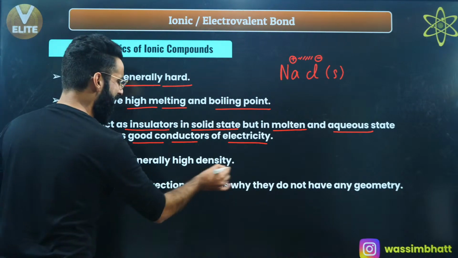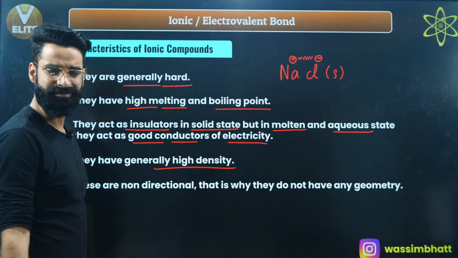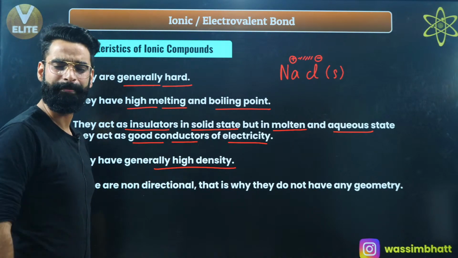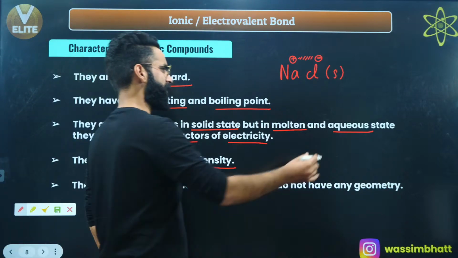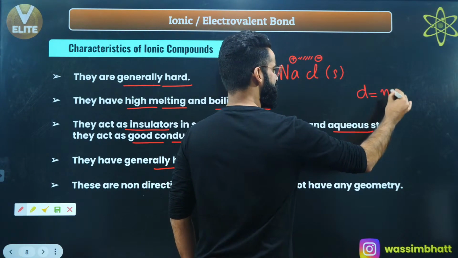They generally have high density, right? Yes, it's simple to understand. Ionic compounds definitely have high density. Why is that? What is density all about? Density is equal to mass by volume.